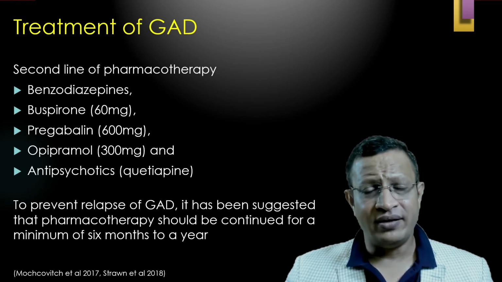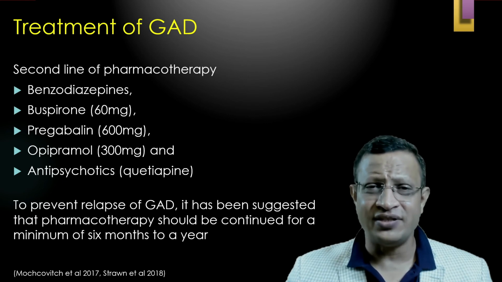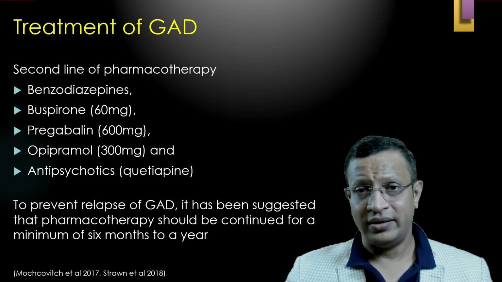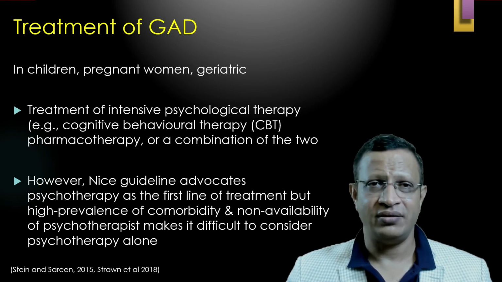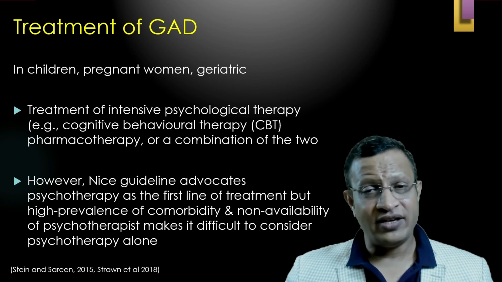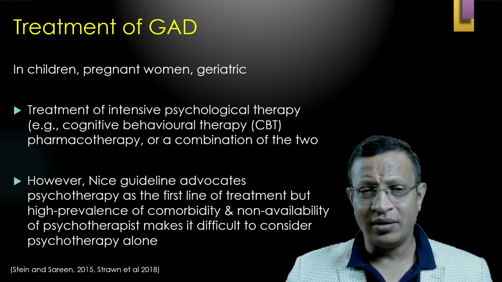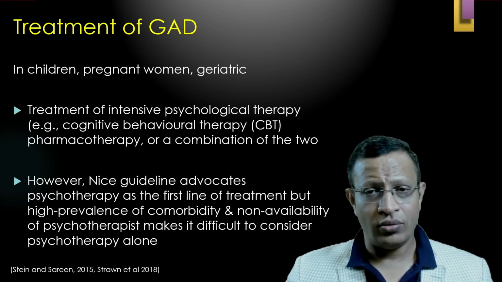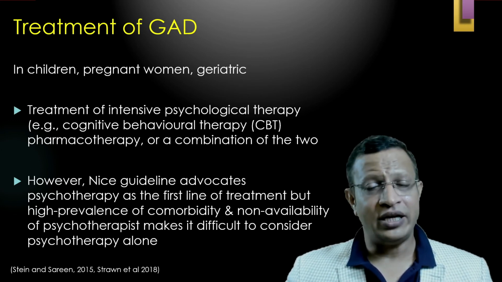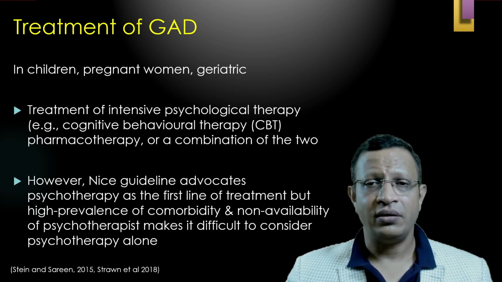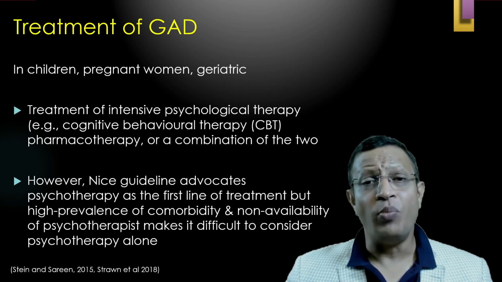However, to prevent the relapse of GAD, it has been suggested that pharmacotherapy should be given for at least 6 months to 1 year. That means GAD requires at least 6 to 12 months of medication. However, in case of children, pregnant women, geriatric patients, or other medical conditions, in such a scenario, you may have to choose psychosocial management. That may be cognitive behavioral therapy alone, or else pharmacotherapy alone, or a combination of both can be considered.